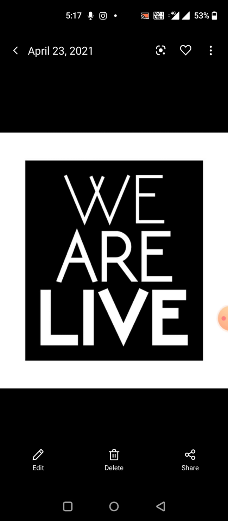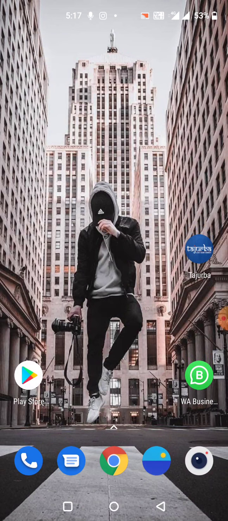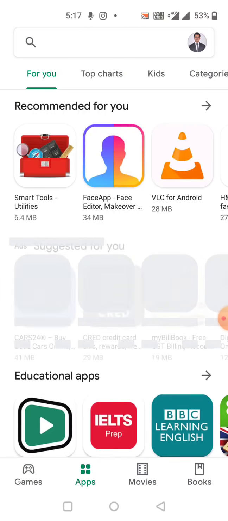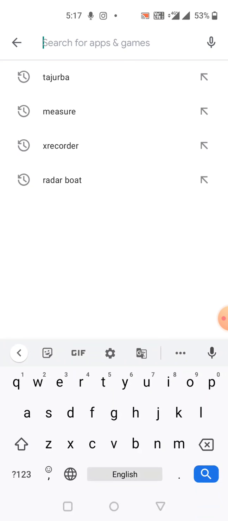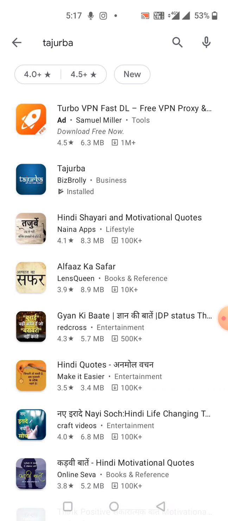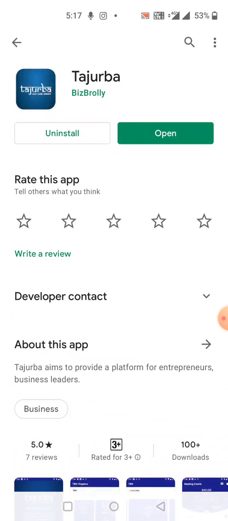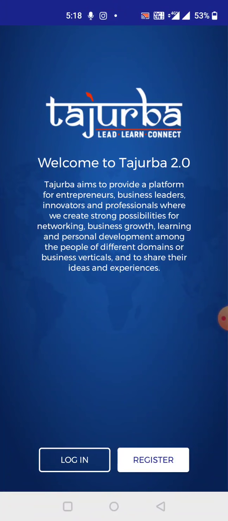If you are an Android user just like me, you just need to go to Play Store, and if you are an iOS user, you can go to Apple iStore. Search Tajurba over there, and you'll see the search options. The first app will be Tajurba app from BizBrawly. Thank you, Arun sir, for creating this wonderful app for us. Now install the app if you have not installed. Since mine is installed, I'll just click on open.